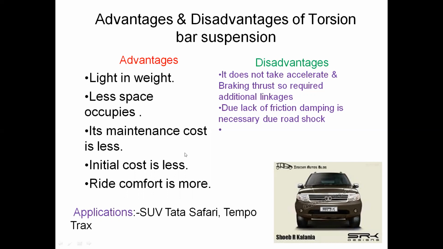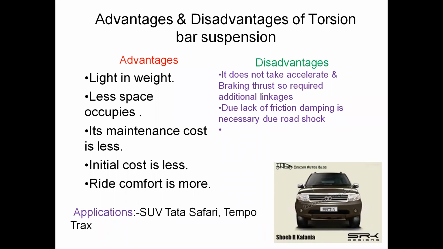Okay. So the disadvantages: it does not take acceleration and braking thrust, so additional linkages are required. It does not directly take the acceleration or braking system.